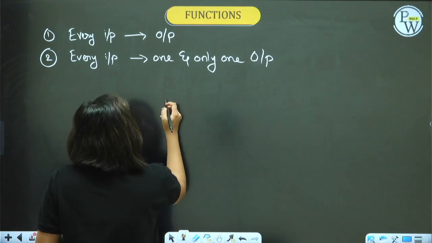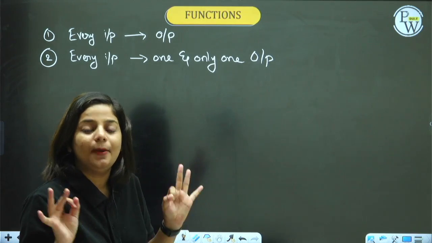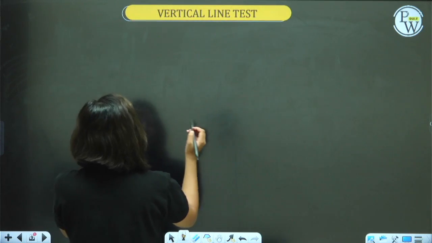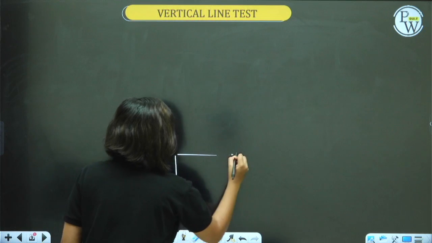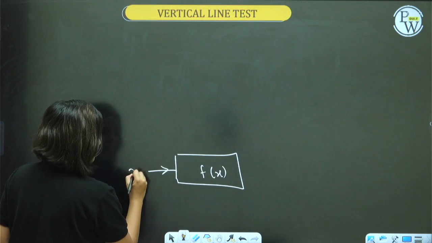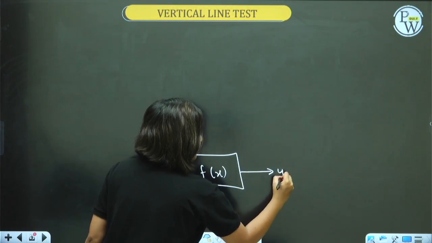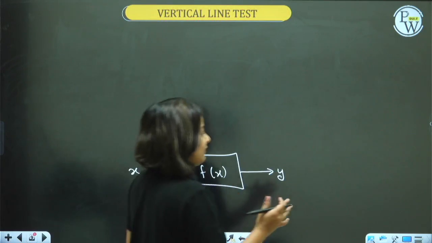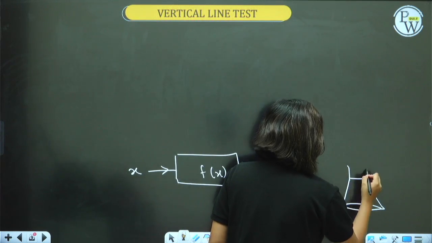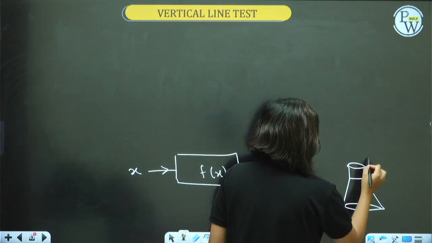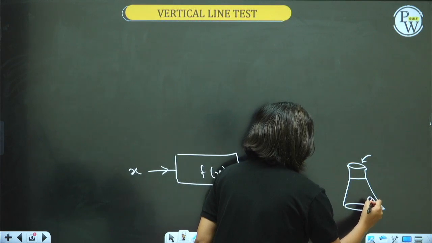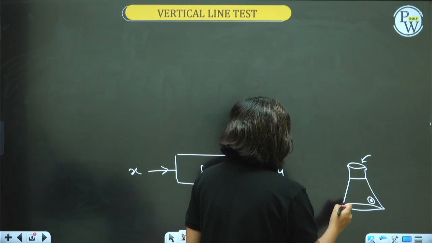So guys, a function behaves like a machine. What kind of machine? A machine in which you can give an input and get an output. Suppose the input is x, the output is y. A juicer is a machine. Let me draw a juicer for you. This is the button, right? There's a plug also.